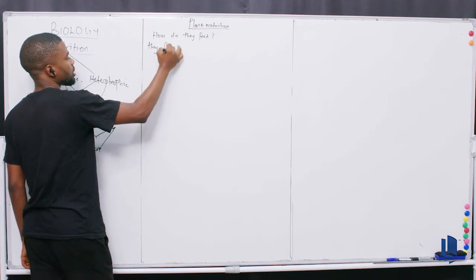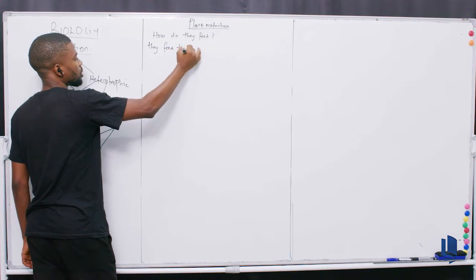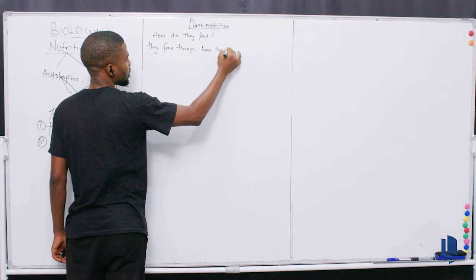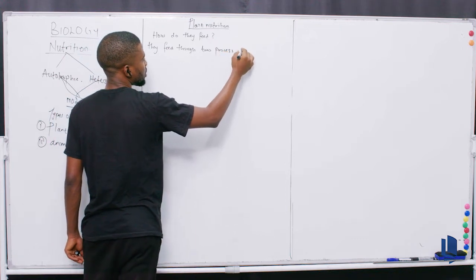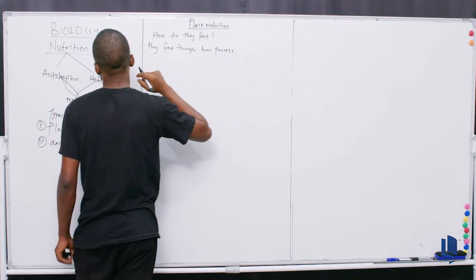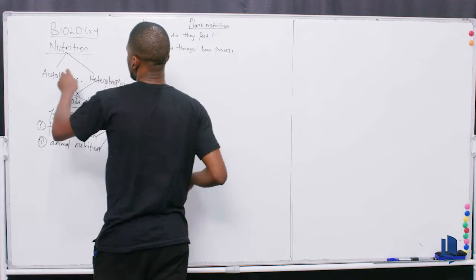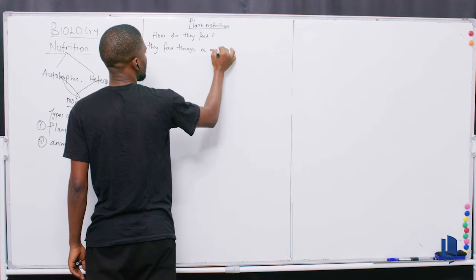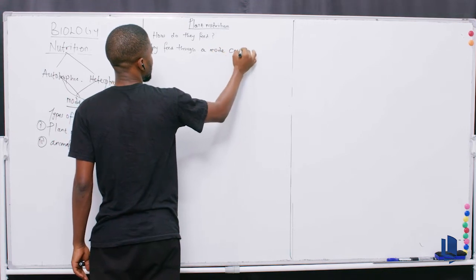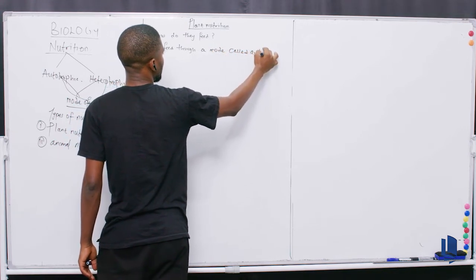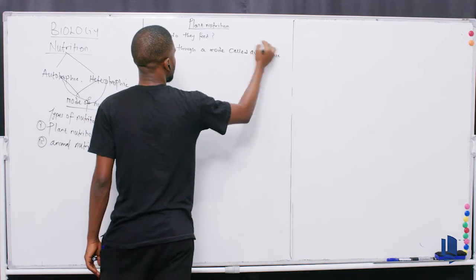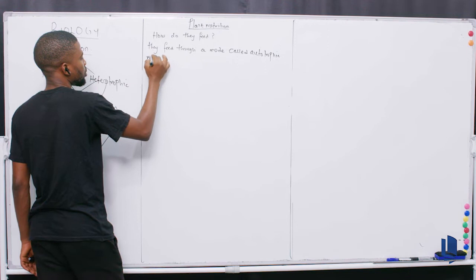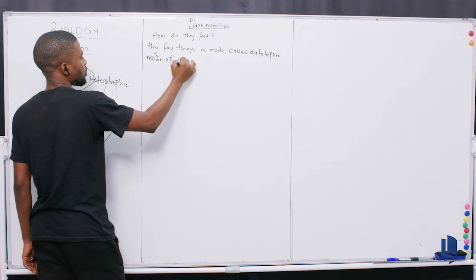They feed through two processes. Let me link this together. They feed through a mode called the autotrophic mode of nutrition.